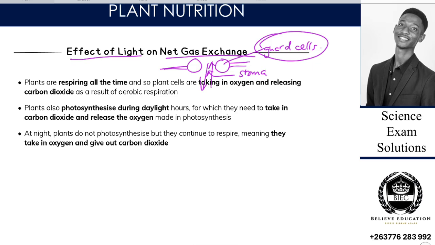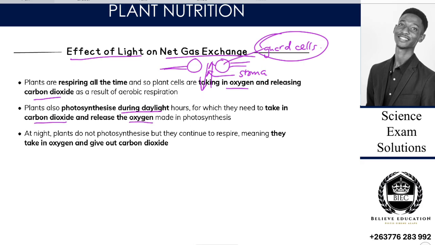And so plants are respiring at all times. Plant cells take in oxygen and release carbon dioxide as a result of aerobic respiration. Plants also photosynthesize during daylight hours, for which they need to take in carbon dioxide and release oxygen that is made.